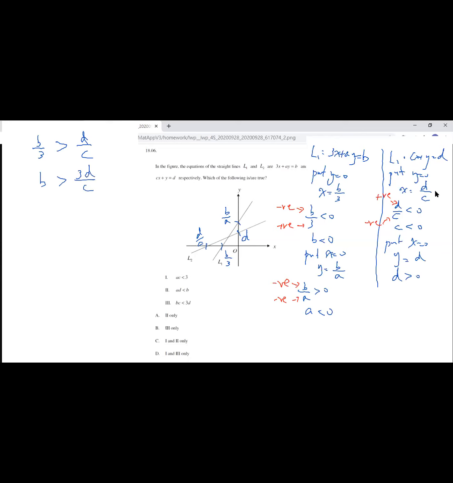We do not need to change the inequality sign direction. But when we multiply the c to the left hand side, do you remember this? We have found that c is a negative number. C is less than 0. So when you multiply the c to the left hand side, it becomes this. But we need to change the inequality sign like this. So BC should be less than 3D, which means that statement 3 is correct.